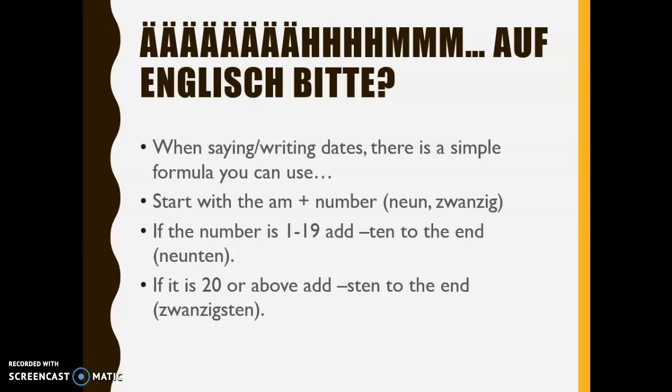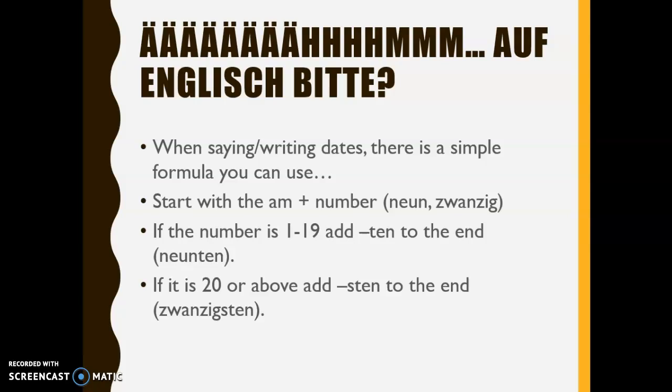So, when we want to say our birthday or a date when anything is, we're going to start with the word am. Am means on the. So like on the 5th, on the 8th, whatever the day is going to be. So, let's say we do am and then a number. So am, let's say 9 or 20, right? So the 9 or 20. But those just mean 9 or 20. To make them the 9th and the 20th, okay, we have to add something to them.